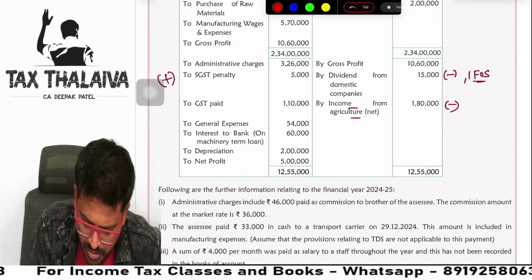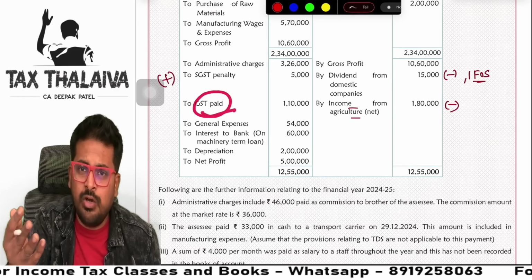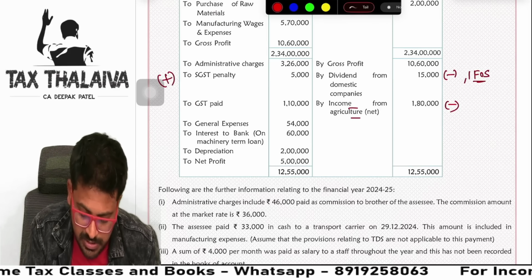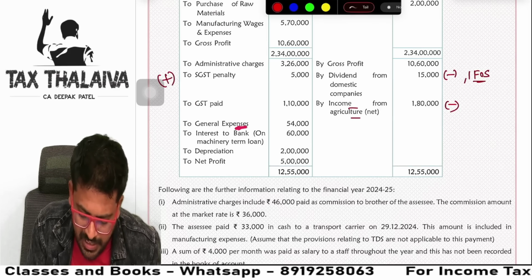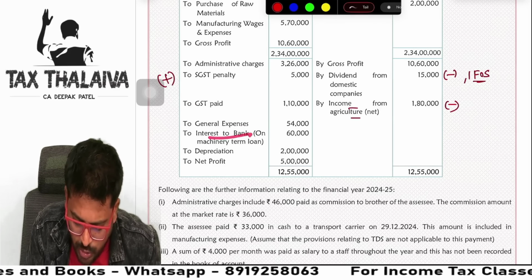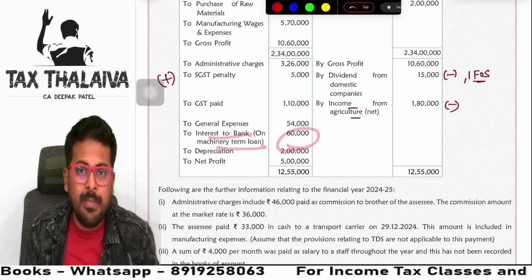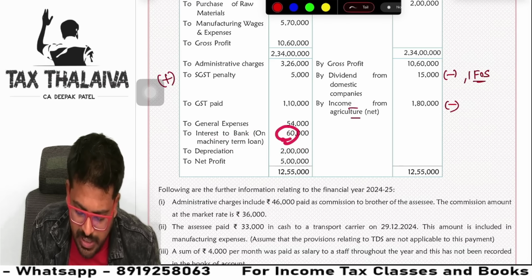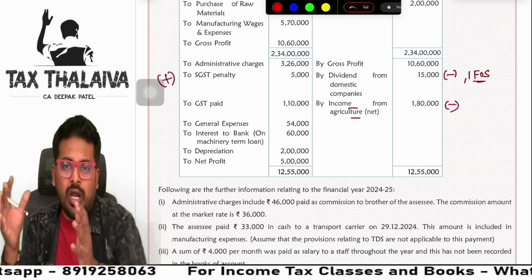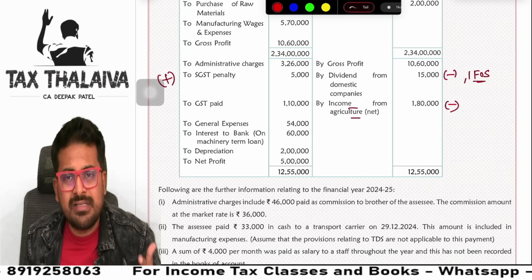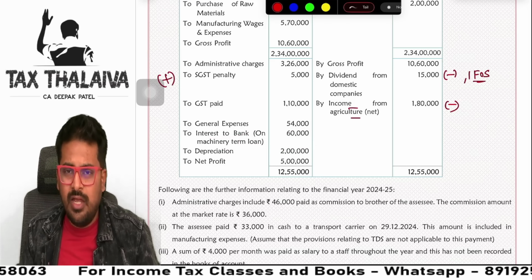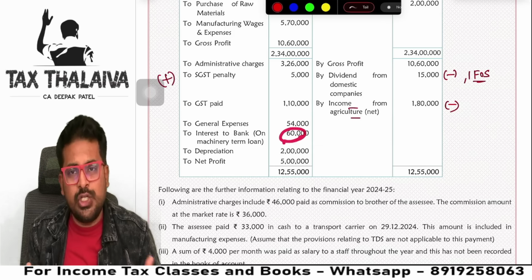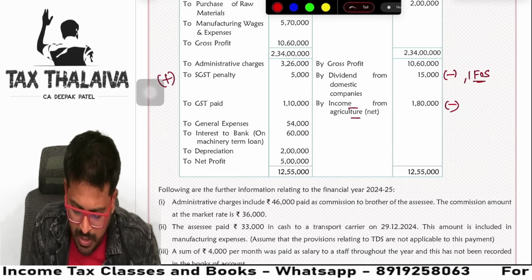Next. Sir, GST paid, sir, it is allowable. Income tax is not allowable. GST is allowable. General expenses allowable. Interest to bank on machinery term loan allowable. But you need to keep in mind, if this machinery is used for business or for personal purposes, everything you have to check. If nothing is given, then we need to assume it is for business purpose only.